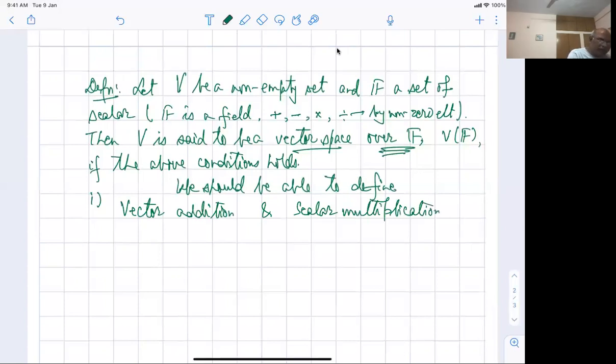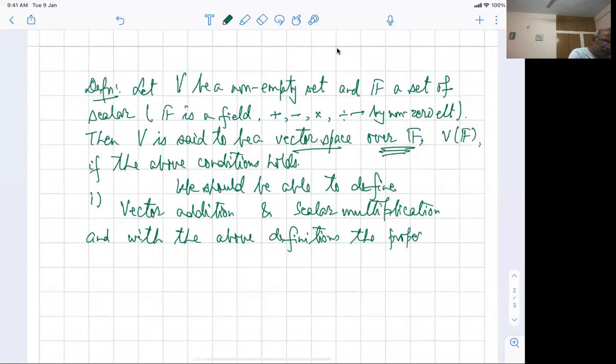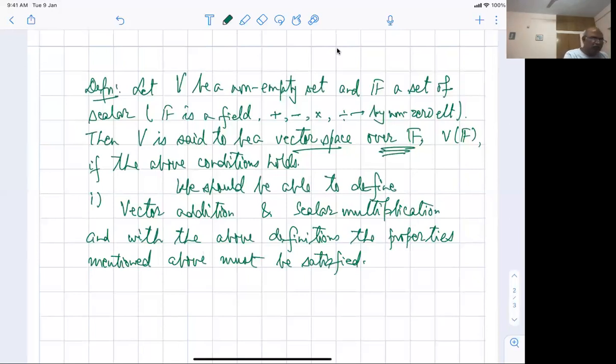We should be able to define them, and with the above definition the properties mentioned above must be satisfied. Is that okay? This is very, very important. I would like you to understand that I have such a thing. The important thing is that if you look at this definition, we need to have a definition of vector addition and a scalar multiplication, and some conditions should be satisfied.